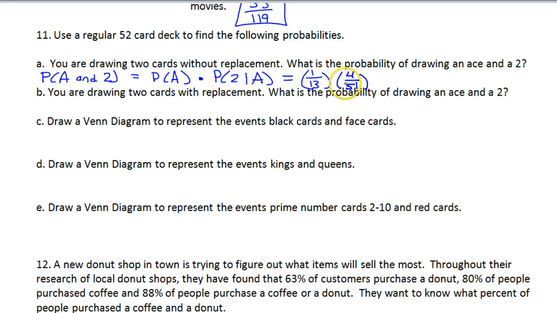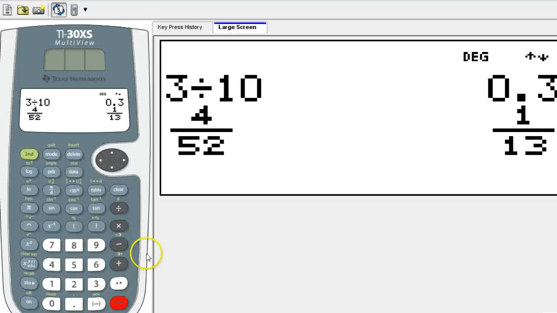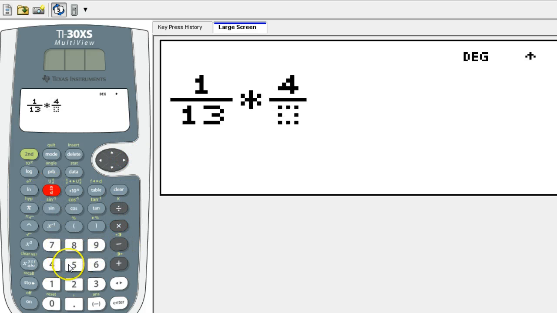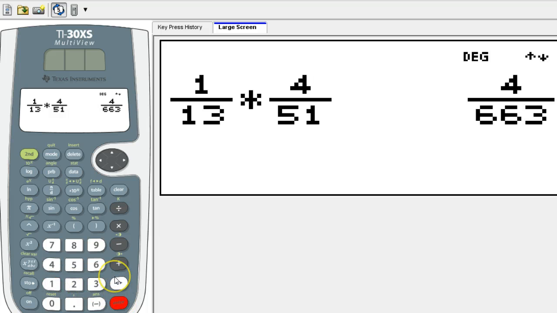Let's go ahead and multiply this out. So 1/13 times 4 over 51. So that's 4 over 663.